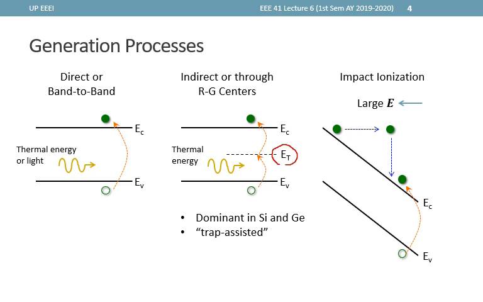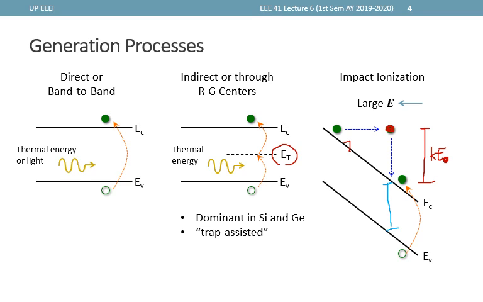The third generation process is called impact ionization, where carriers are accelerated by a strong electric field, as seen in the slope of the energy band diagram, to achieve a kinetic energy that is larger than Eg.